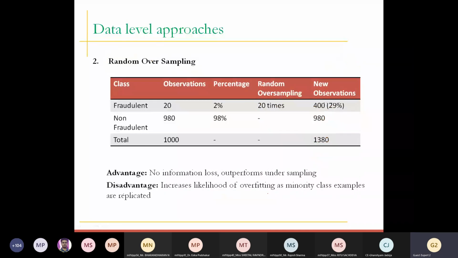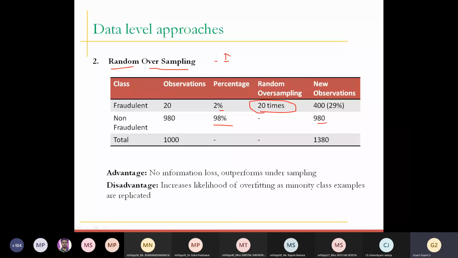The next technique, which is again random in nature, is oversampling or upsampling. So when we upsample a specific class, let's say the minority class, with this 2% and 98%, we select a figure randomly, say we would like to replicate the records 20 times. So we will have 400 records and 980 records.